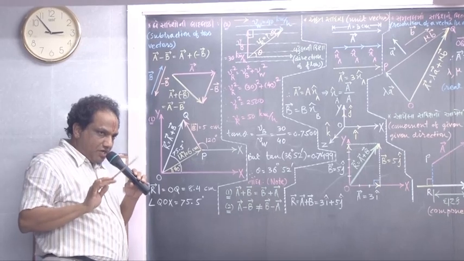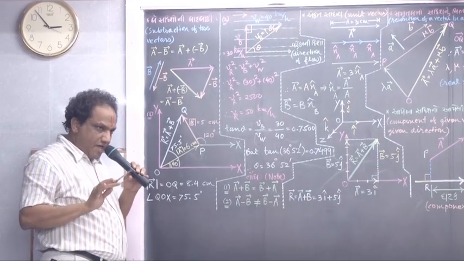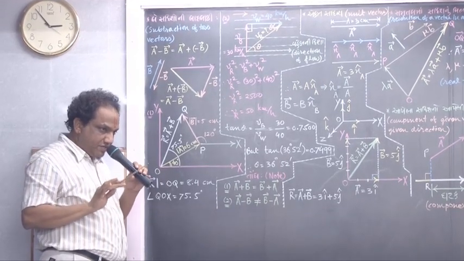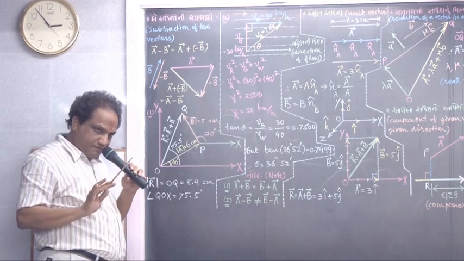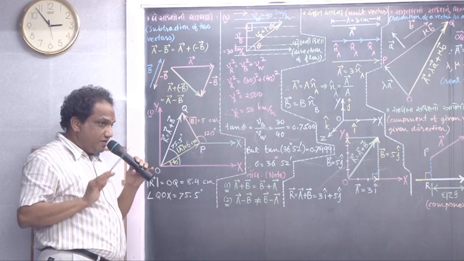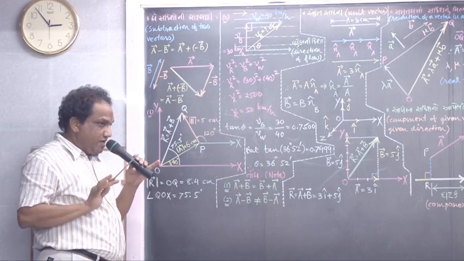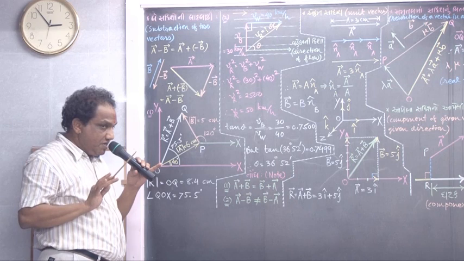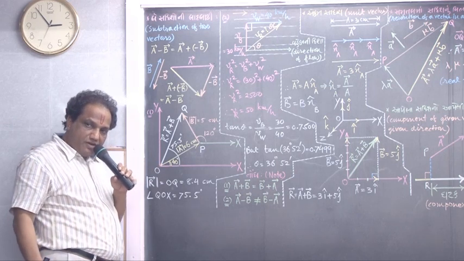Their magnitudes are also given. Their angles with the x-axis are also given. We are asked to find the resultant of those two vectors, that is vector A plus vector B.